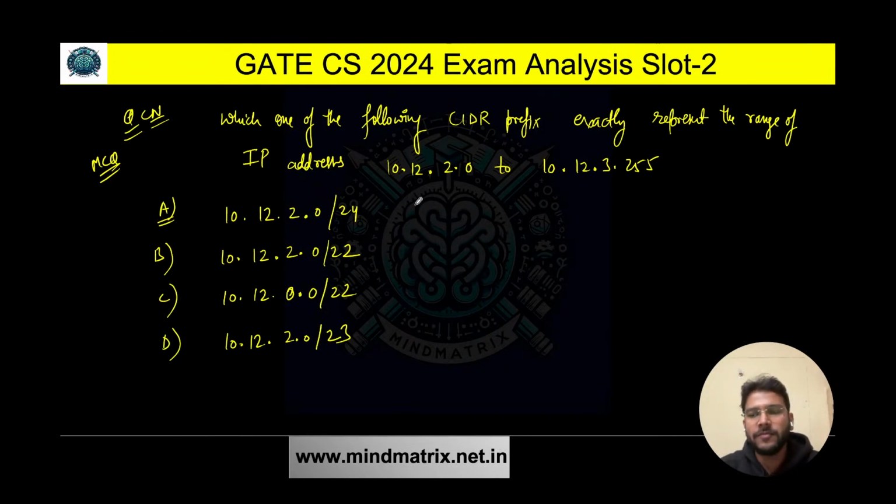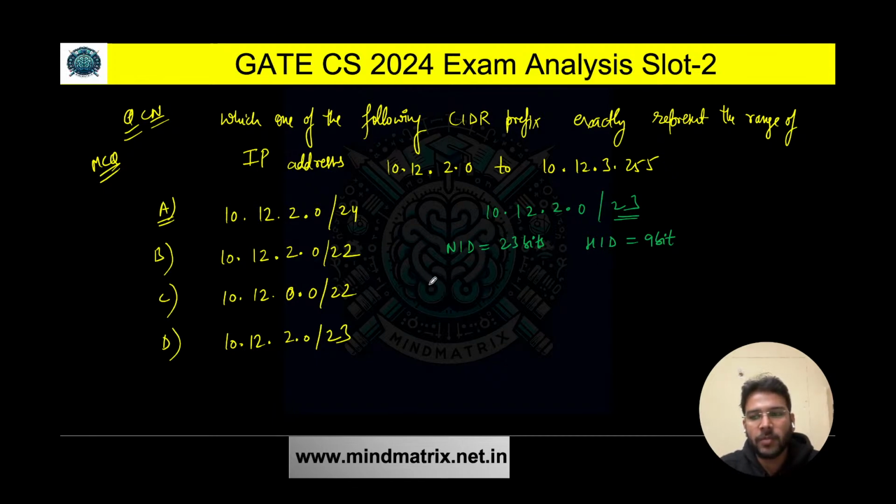So we know in case of CIDR, let's first consider this. If we talk about all these options, let me just directly jump to the solution. If I consider option D here, I'm going to explain how we are getting option D. Here 23 represents the NID bits. So NID is 23 bits. HID, host ID bits, is 9, because out of the total of 32, 9 bits are for host ID.